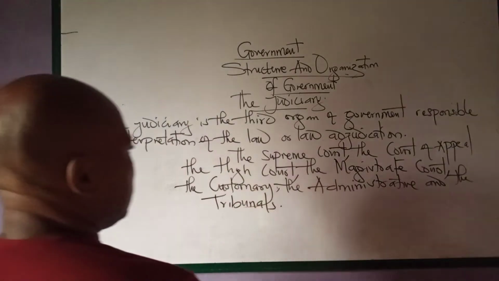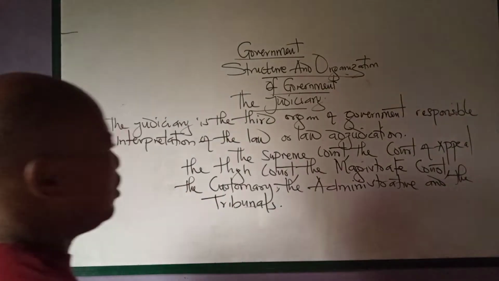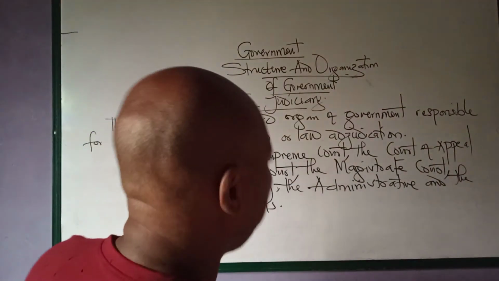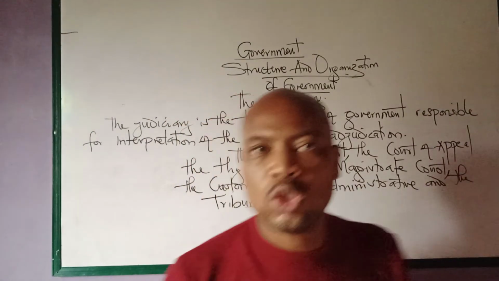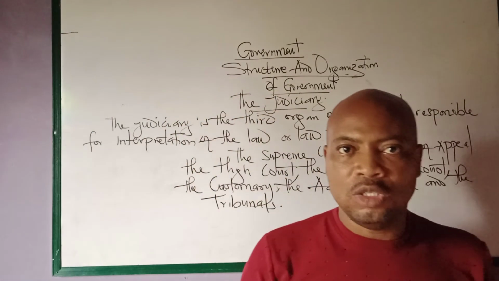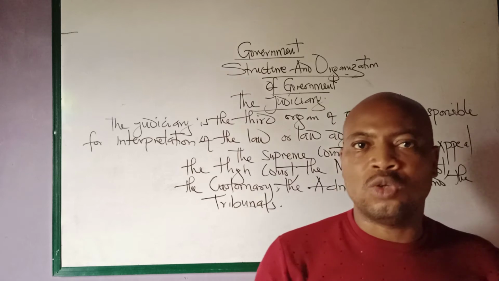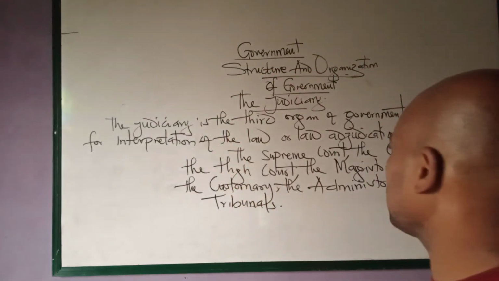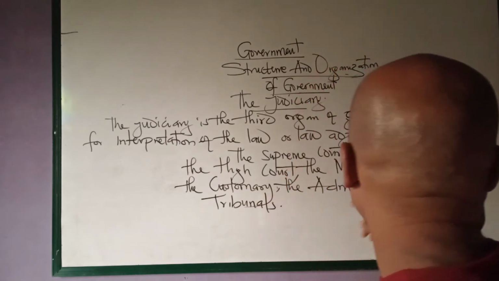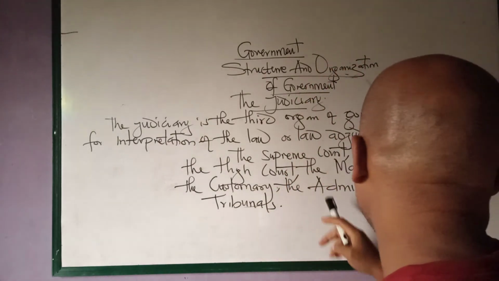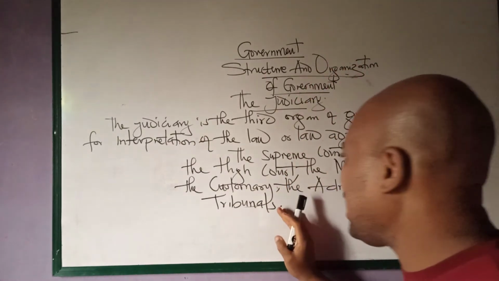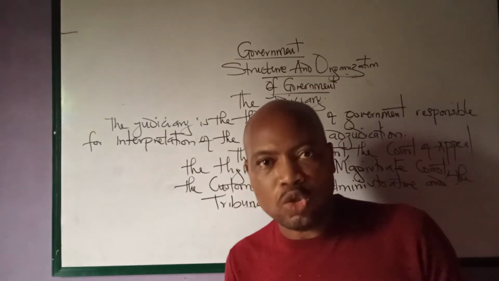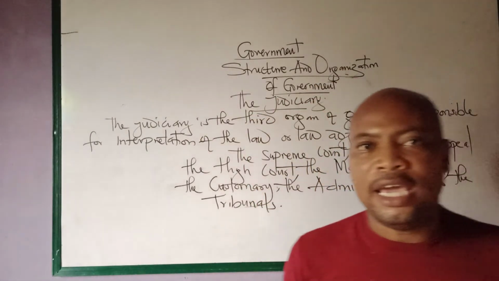So, as you can see, the judiciary comprises different courts. We have the Supreme Court, which is the highest court in Nigeria. We also have the Court of Appeal, the High Court, the Magistrate Court, the Customary Court, the Administrative Court, and the tribunals. These are the various courts that we have in Nigeria.